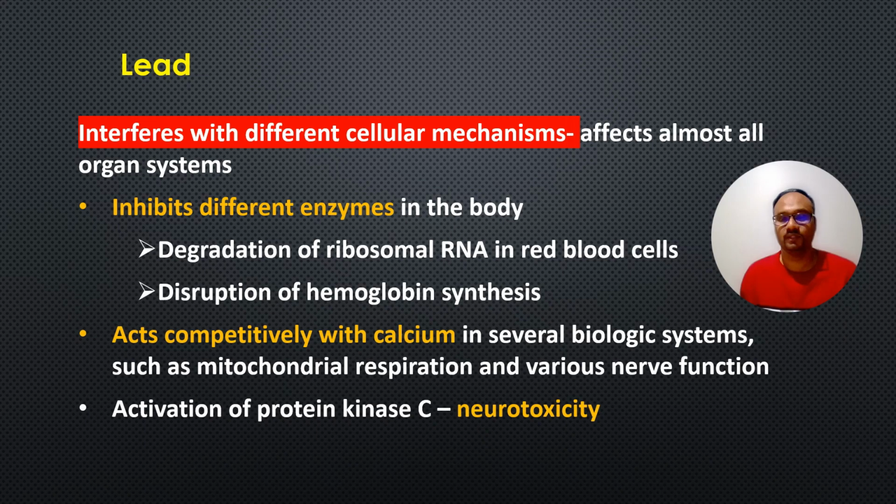So lead interferes with different cellular mechanisms. It affects almost all the organ systems and it inhibits the different enzymes in the body. For example, degradation of ribosomal RNA in the red blood cells, disruption of hemoglobin synthesis. It also acts competitively with calcium in several biological systems such as mitochondrial respiration and various nerve function. It also activates protein kinase C, resulting in neurotoxicity.